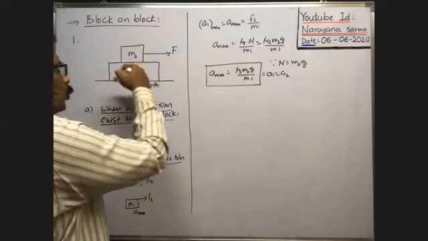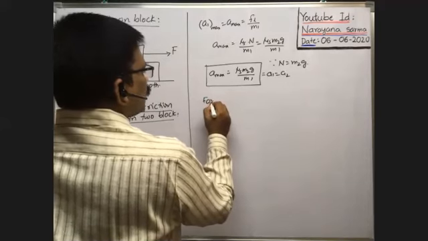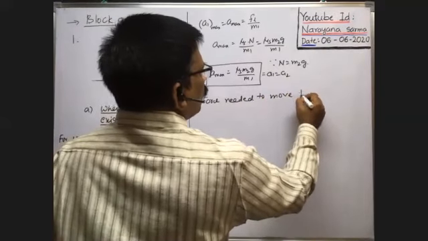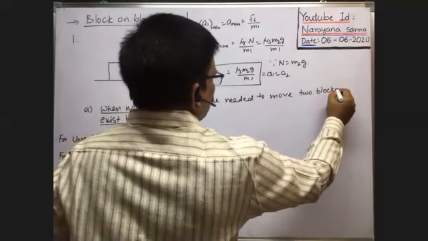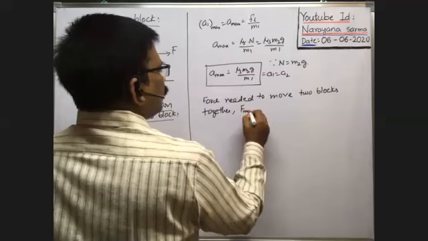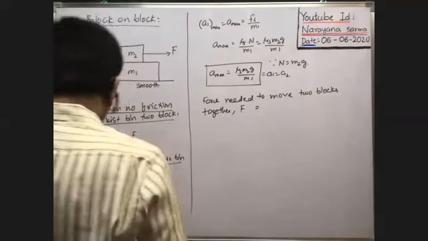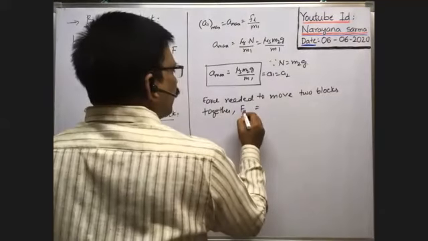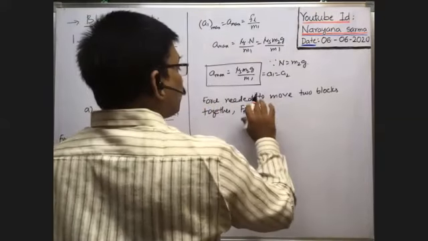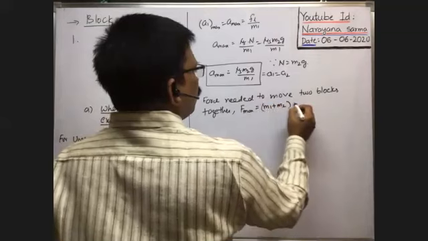At the time for the two blocks to move together, what is the force needed? So therefore, the maximum force needed to move the two blocks together, the maximum force that can be applied, is equal to M1 plus M2 into A max.